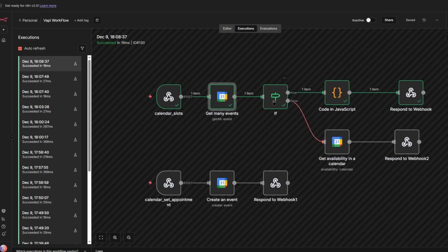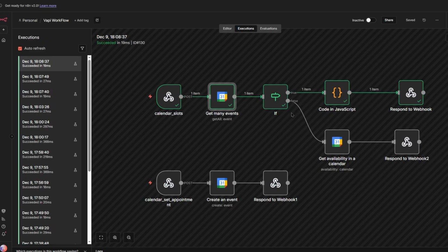Here's the thing: you could set it up so that if no results are returned, that means all the slots are free, and just send it back to the AI saying all the slots are free. But if you don't get a result, you have no idea why. Just because you didn't get a result doesn't mean there are no events. It could be that there's an error on Google's end, maybe an issue with Google or whatever. So you don't want to assume that just because you don't get a reply from Google, all the slots are free. It could be an error.